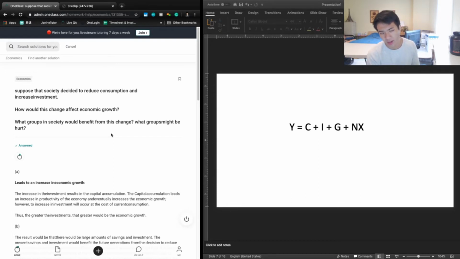And so the first thing that we have to know is when we talk about consumption versus investment in terms of growth, what you're really talking about is current versus future period, where consumption is going to benefit you in the current period and investment is going to hurt you in the current period because you're taking away from consumption, but it's going to benefit you in the future period because investment leads to higher growth.